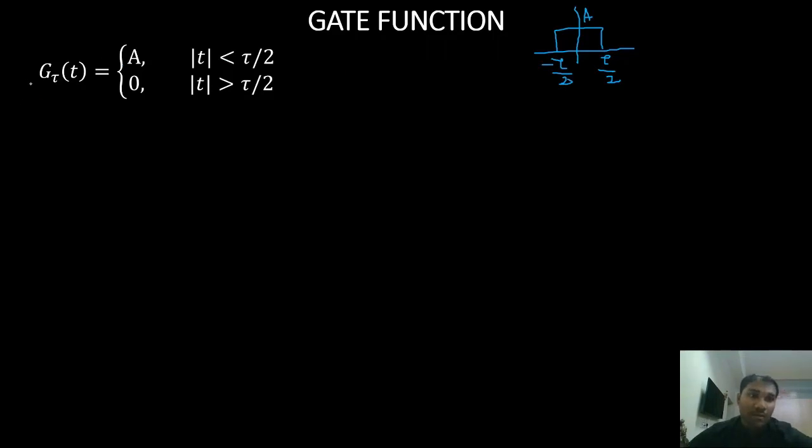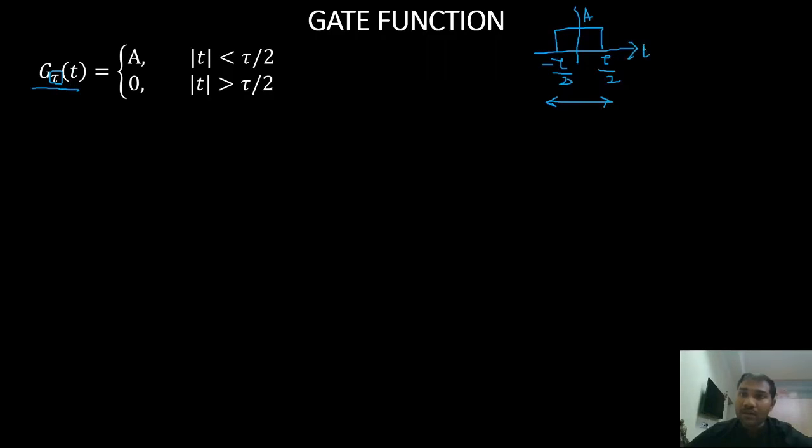I am representing that with g tau of t. Here this tau is nothing but the total width of my rectangular function from minus tau by 2 to plus tau by 2. So that is what we represent here, g tau. Tau is the width of the rectangular function and t is the variable.